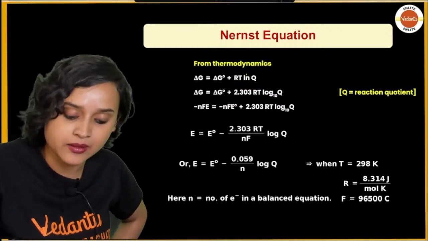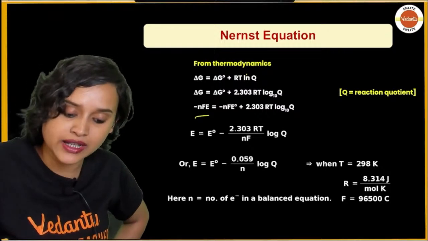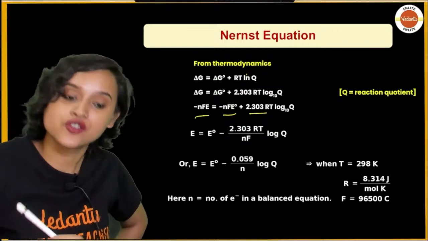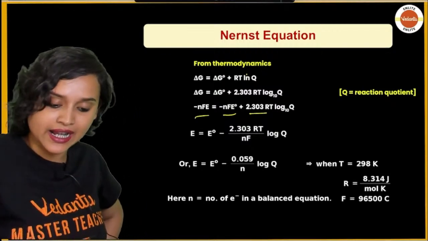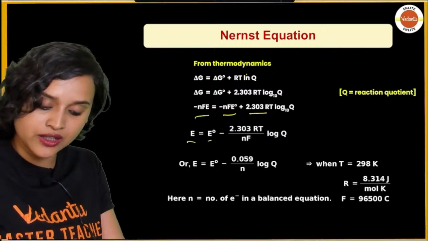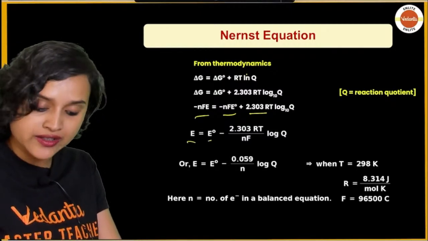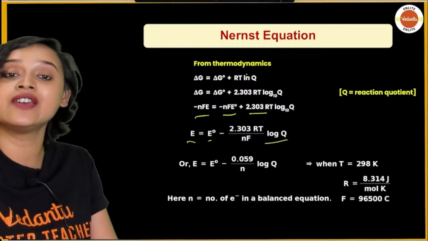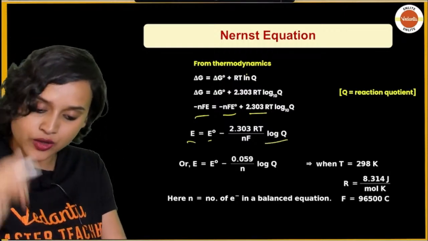So we are writing here minus nFE is equal to minus nFE naught plus 2.303 RT log 10 Q. So here nF will be cancelled, then we get E is equal to E naught minus 2.303 RT divided by nF log Q. That means we have divided by nF everywhere, okay?